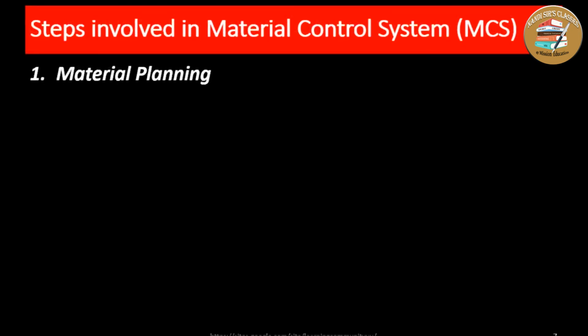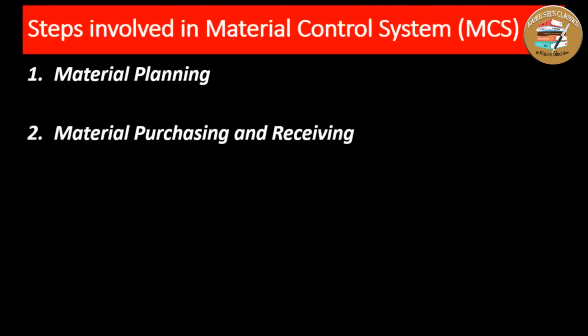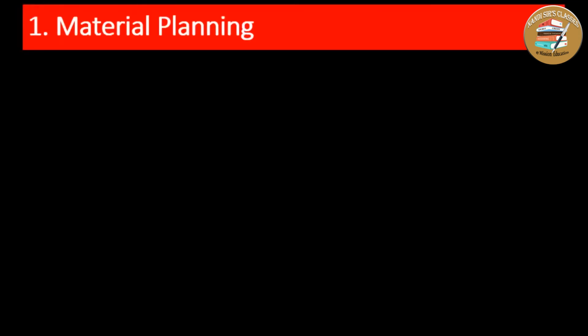So one by one we'll discuss the steps involved in the material control system. In the entire material chapter, we'll discuss one by one. First is material planning. Second is material purchasing and receiving. Third one is storage of material. And fourth one is issue of material. In the entire material control system, we'll cover all these four steps: material planning, material purchasing and receiving, storage of material, and issue of material. First one is material planning.